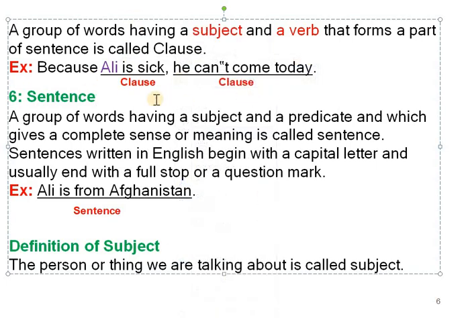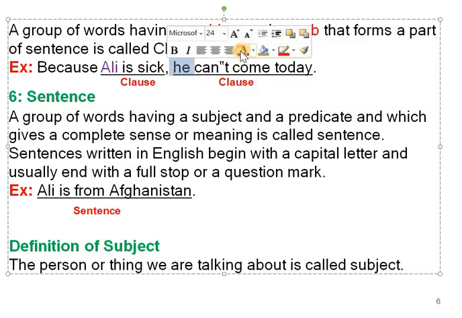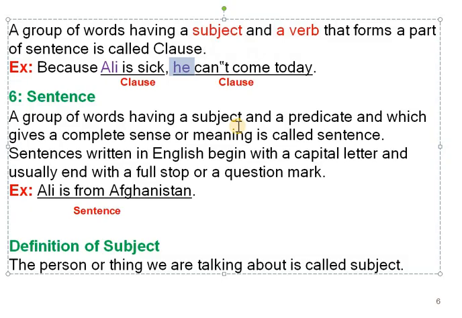So "Ali is sick" is a clause because Ali has a relationship towards sick, and "is" is the linking verb here. It shows Ali's status: he is sick and he cannot come today. So "is" is again a verb, and "cannot come": come is the main verb in the rest of the sentence. So it is a clause.